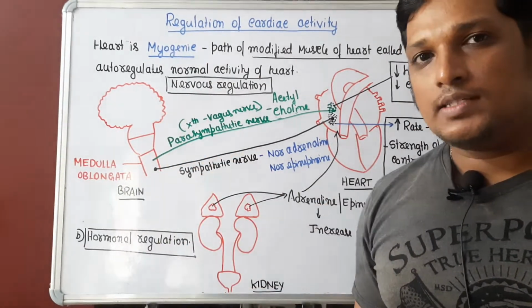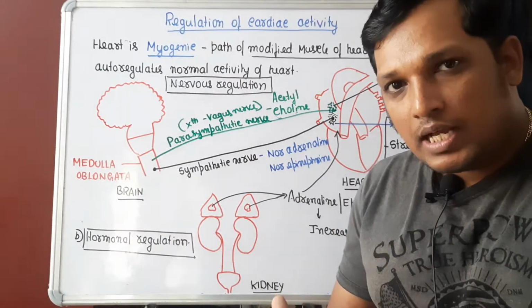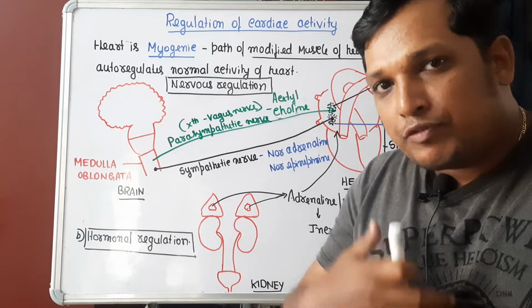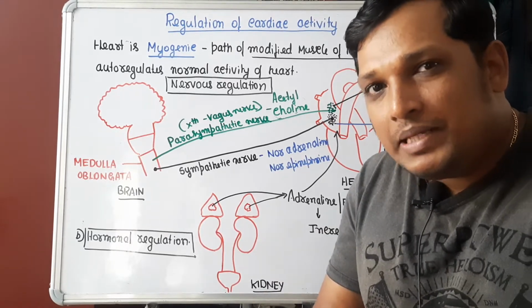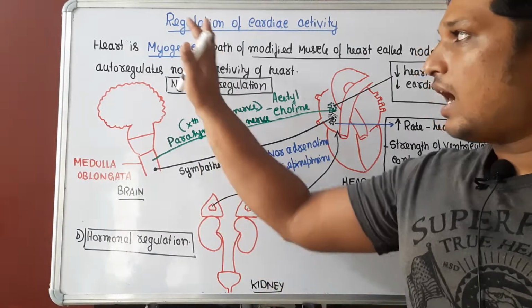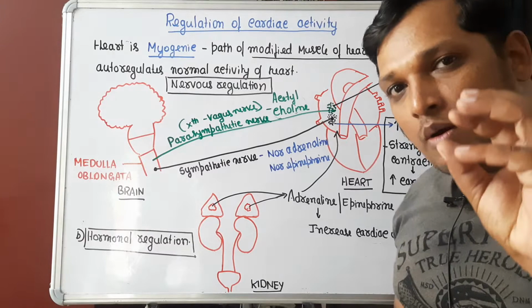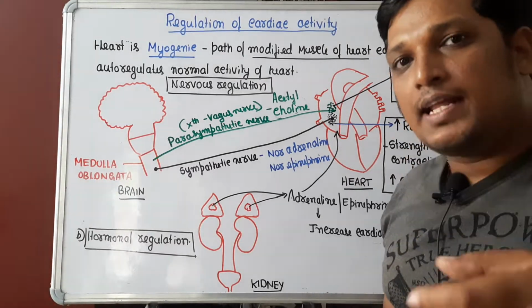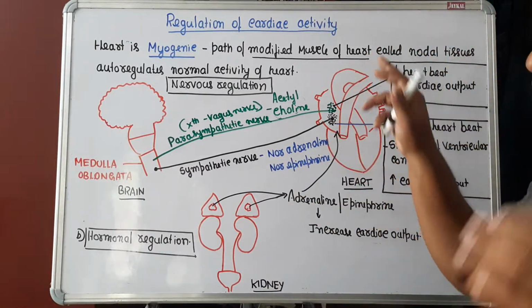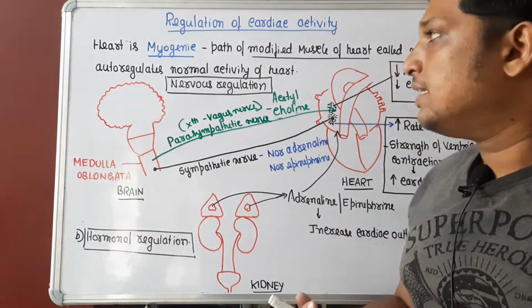Today's topic is how cardiac activity is regulated. The heart of a human is said to be myogenic in nature. That means if you take the heart out of the body, it will still retain the capacity of beating. How is it possible? Because the heart has a modified muscle in the form of nodes, like the SAN node. Those nodes auto-regulate the cardiac muscle activity.